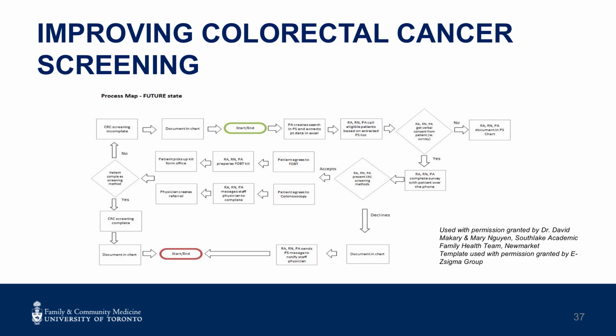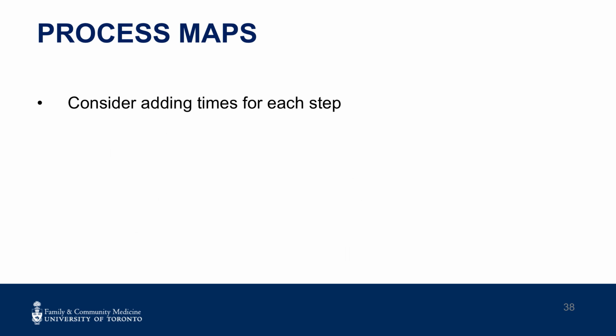Here's an example from one of our academic sites. Note the diamond-shaped decision points at various points in the process. Times or cost data, if available, is valuable. Highlighting the team member who has a role or responsibility for a particular step is also helpful and can illustrate the workload or bottlenecks that sometimes occur in our systems.